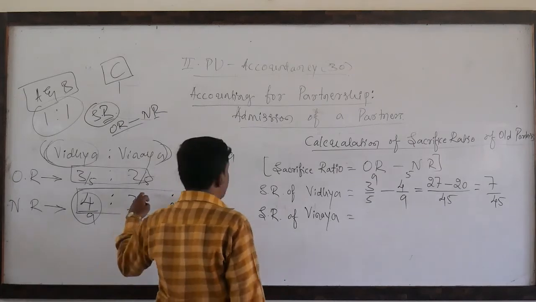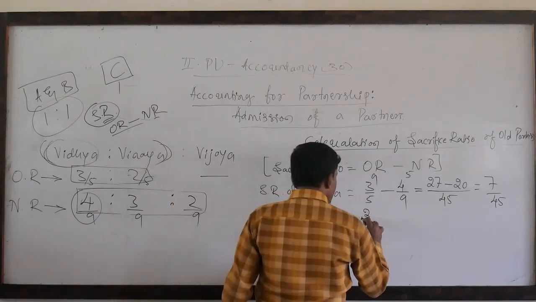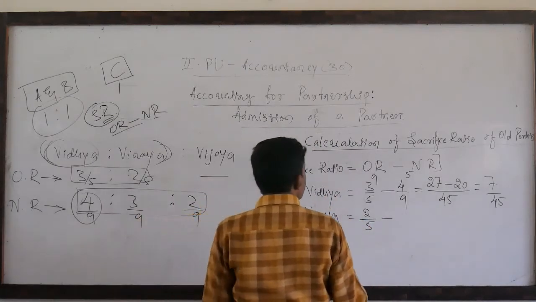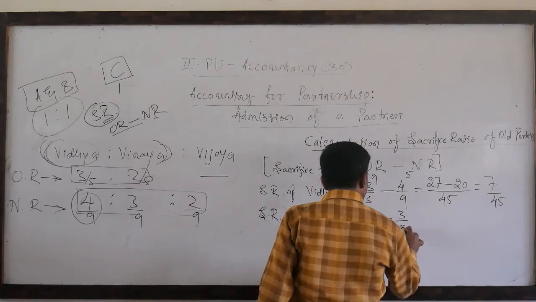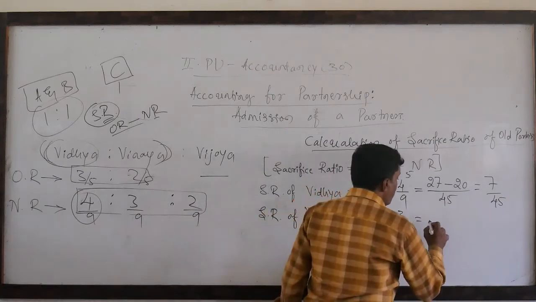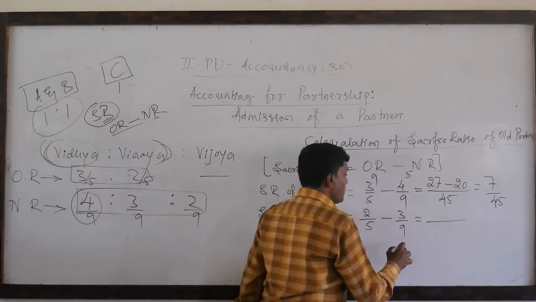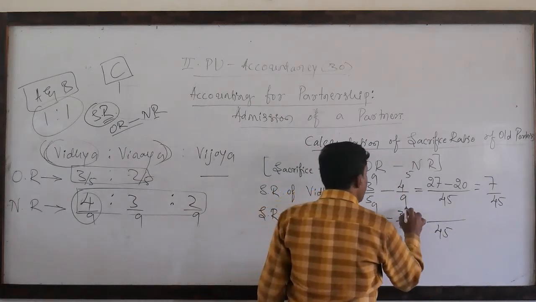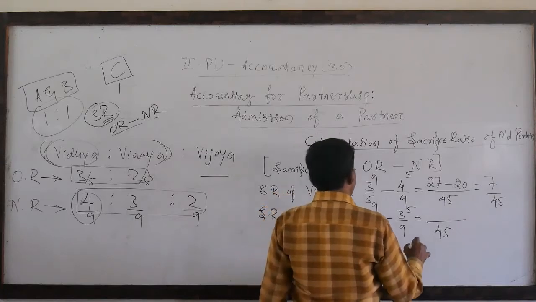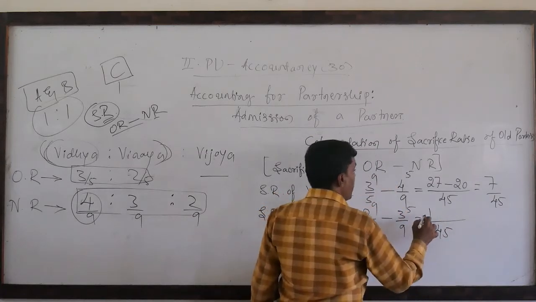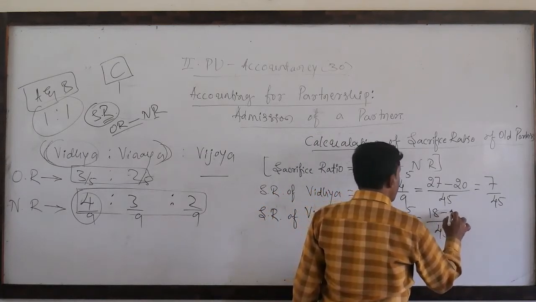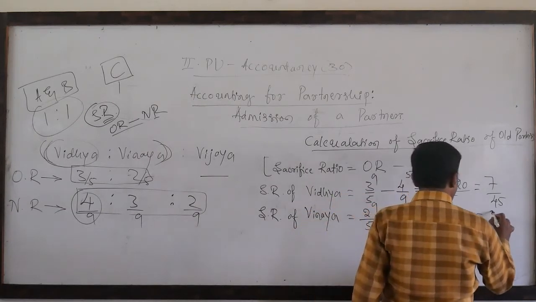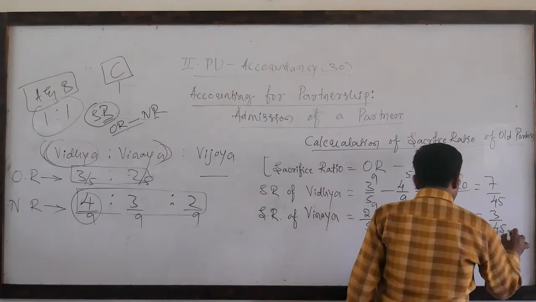Vinaya's old ratio, that is 2 by 5, minus her new ratio 3 by 9. So for 5 and 9, the LCM of these two is 45. 5 9s are 45, 9 5s are 45. So let us see, 9 2s are 18 minus 5 3s are 15 is equal to 3 by 45.